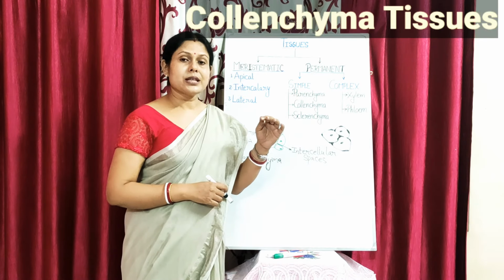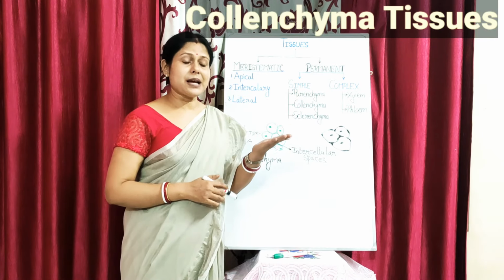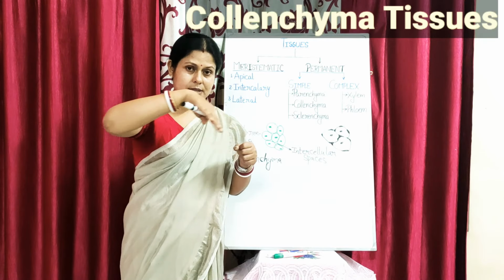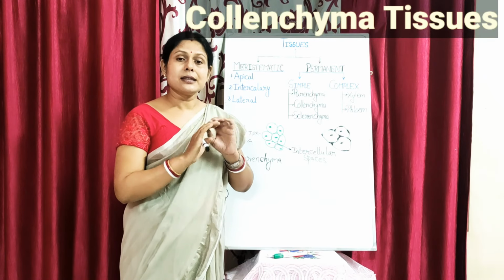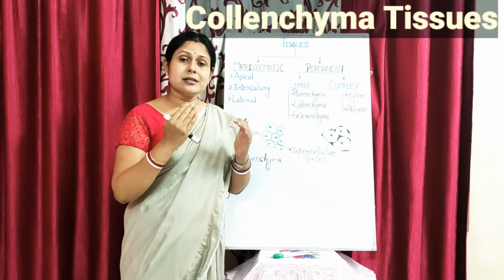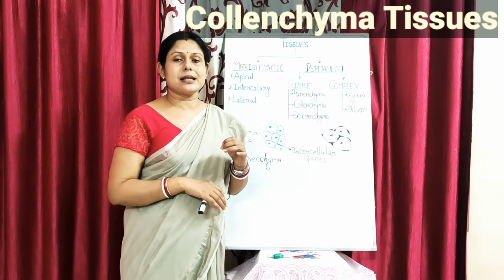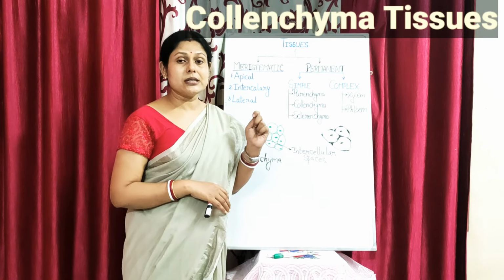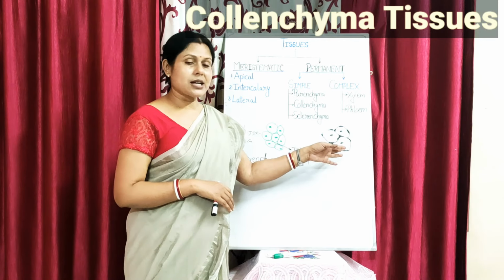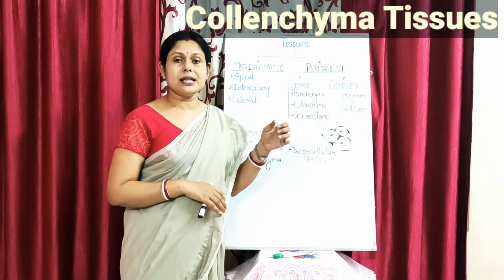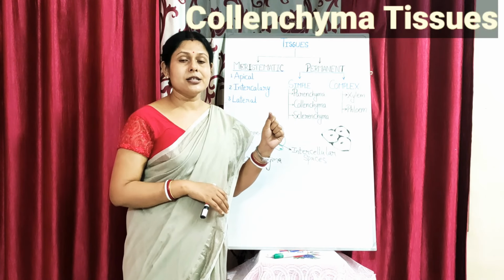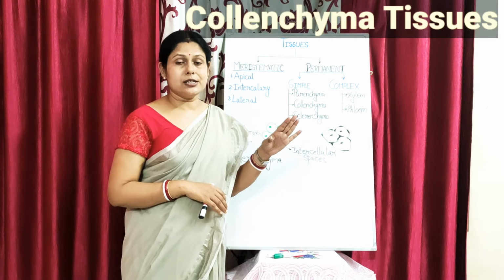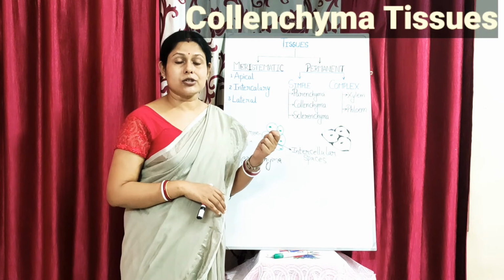As I told you, if you do a section of a plant, the outer surface of the plant has a covering called the epidermis. Just below the epidermis are the cells or tissues which form the cortex. In the cortex region, especially in dicot plants, these collenchyma tissues are found so that they give mechanical strength to the plant, so that it doesn't wear and tear due to environmental stressful conditions.